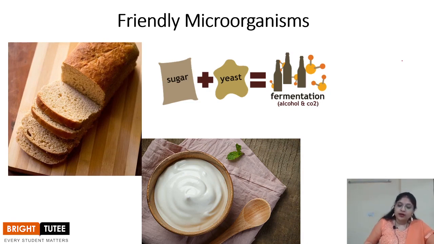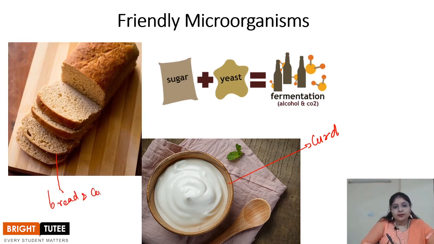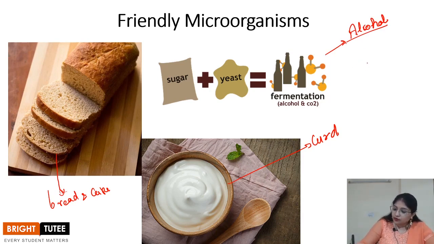So when we talk about the friendly microorganisms, the microorganisms are used for preparing curd, right? They are used for preparing curd and bakery items like your bread and cake for a very long time, right? Then microorganisms are used for the production of alcohol, right? These are the three things which are quite common and you might know about them. Apart from that, what else is the use of the microorganism?